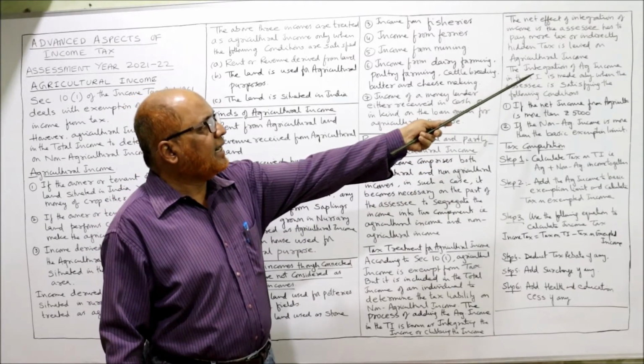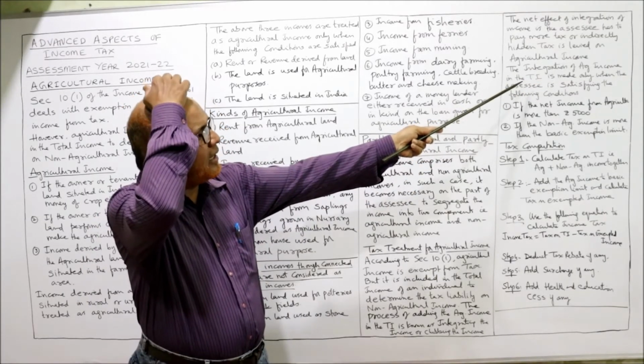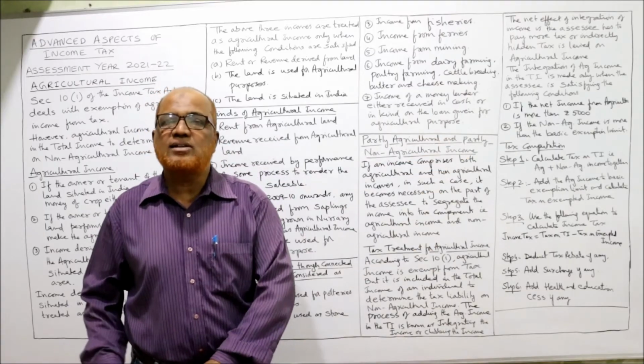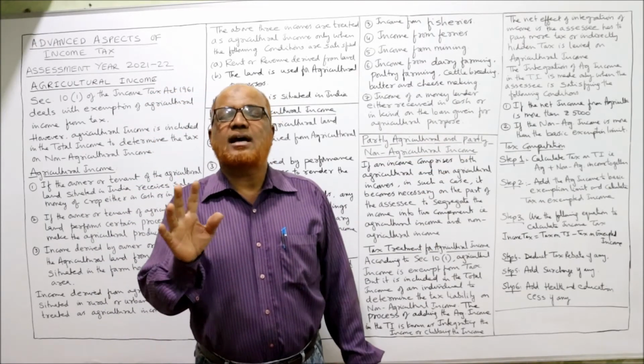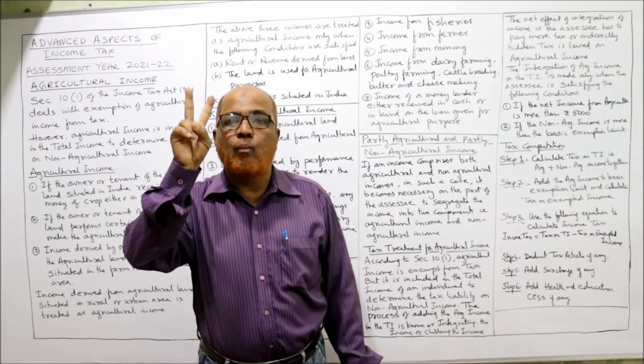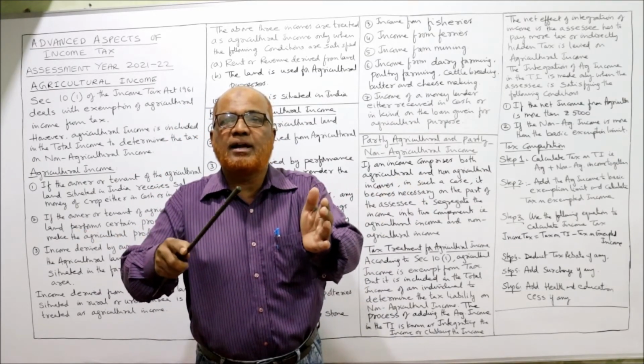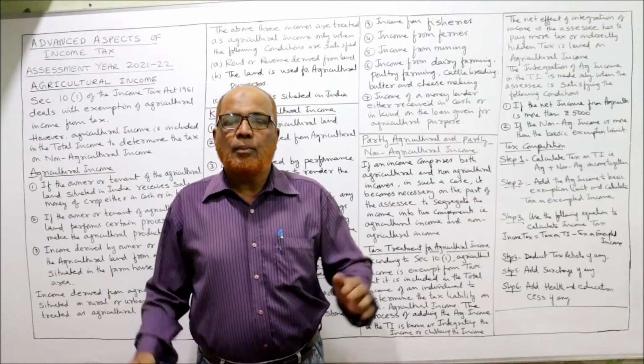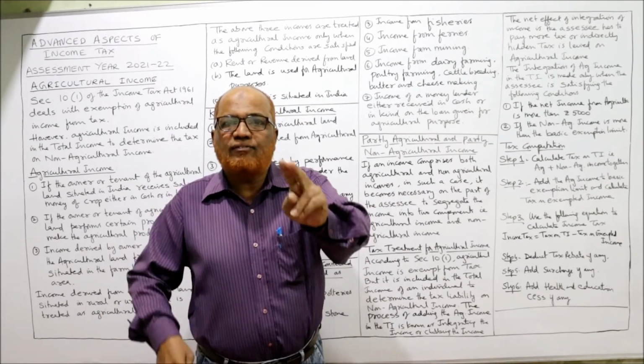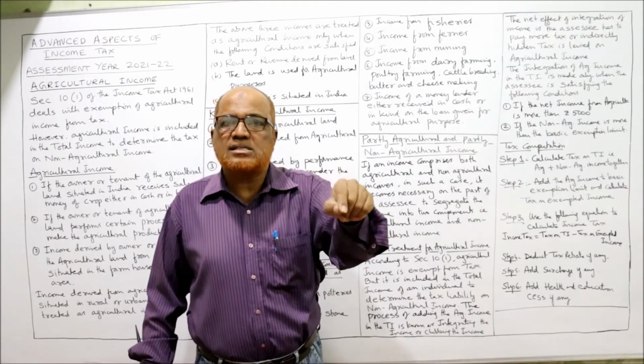The integration of agriculture income in the total income is made only when the assessee satisfies two conditions. The Income Tax Act gives two conditions. If both the conditions are satisfied, then only integration, that is clubbing, will be done. Both the incomes will be added.